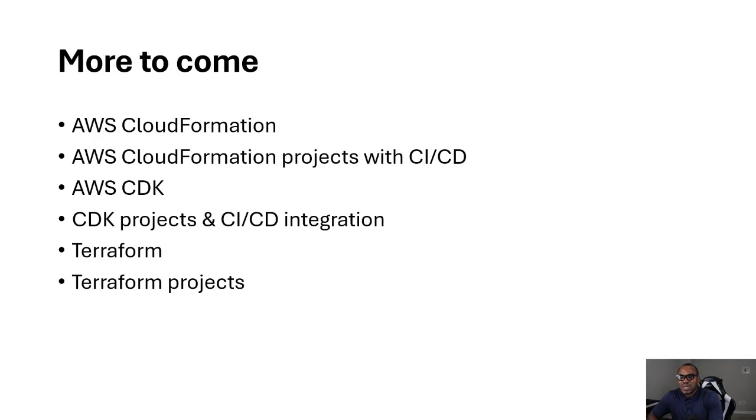We also looked at some popular infrastructure as code tools. And in subsequent videos, I will be going into AWS CloudFormation in detail, and we will do some projects, and we will create some infrastructure, and we will also look at projects where we will use our infrastructure in a CI/CD pipeline. And we will also go to CDK. We will use CDK to create some serious infrastructure, and we will also use it to deploy a CI/CD pipeline. We'll go to Terraform, and we will do some Terraform projects too.